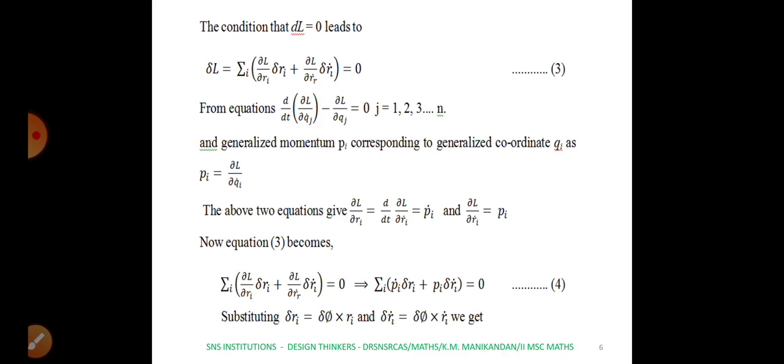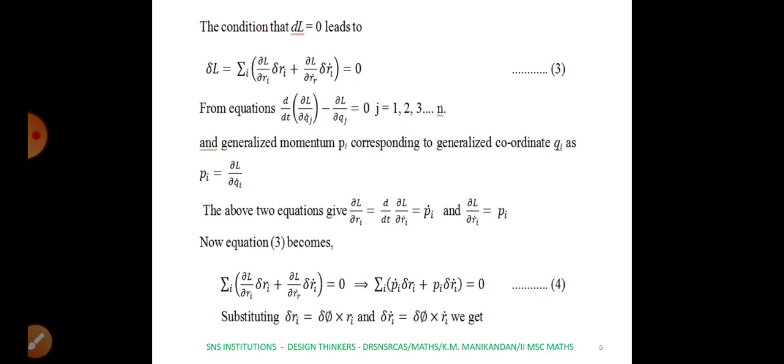This dou L by dou Ri dot is equal to Pi, so d by dt of Pi is nothing but Pi dot. Hence we have found that dou L by dou Ri equals Pi dot. And already we know that dou L by dou Ri dot equals Pi, that is the linear momentum, as we discussed in the first unit.